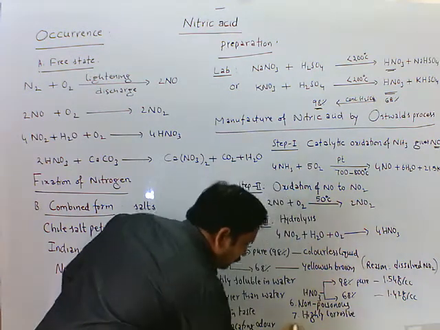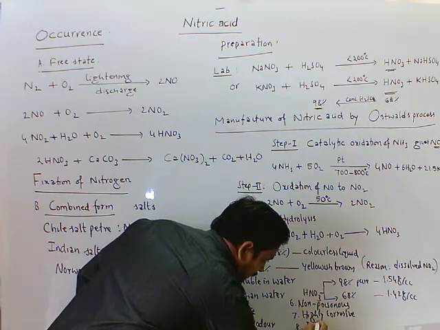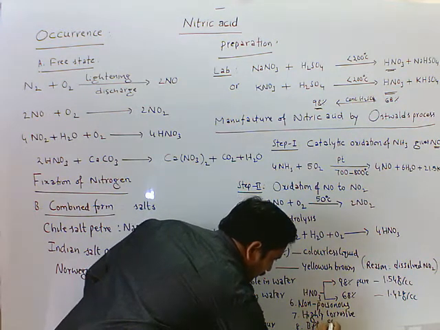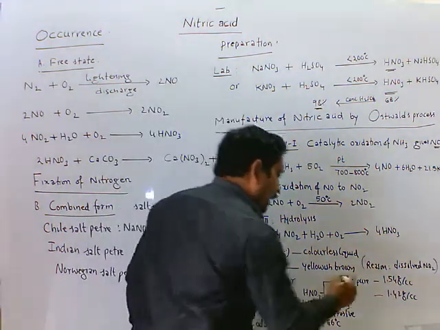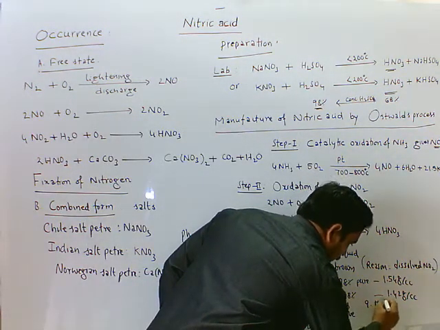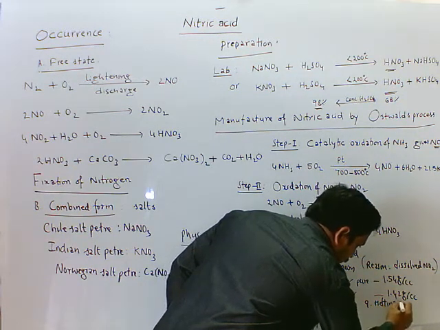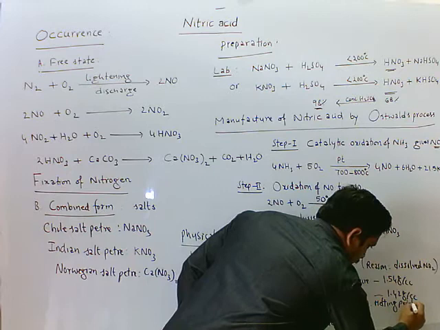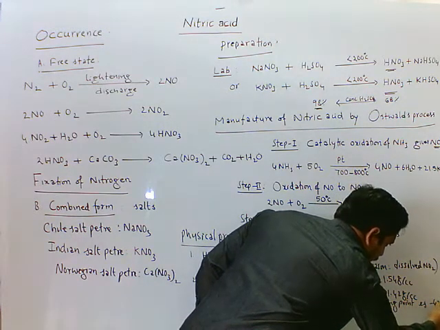Highly corrosive. Its boiling point is 86 degrees Celsius and its melting point is minus 42 degrees Celsius.